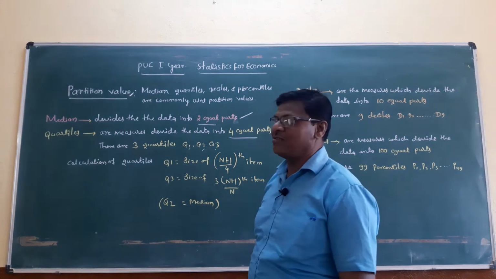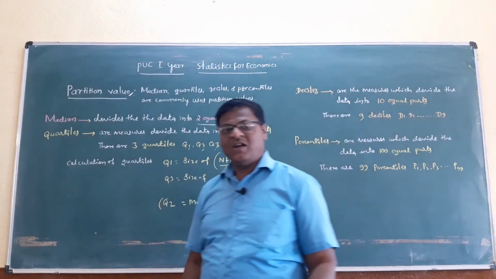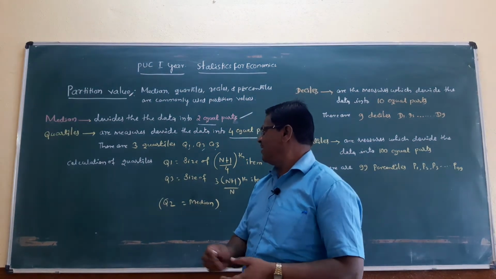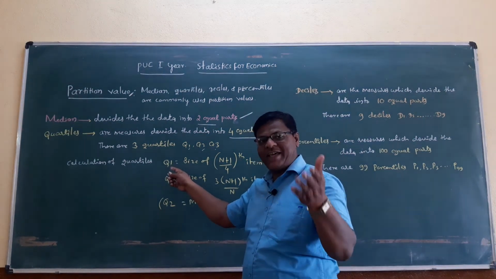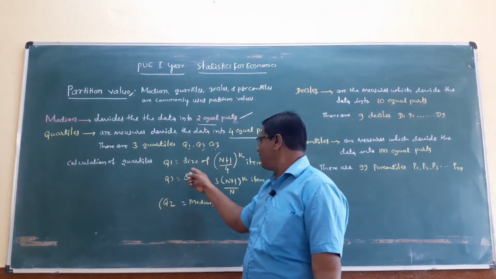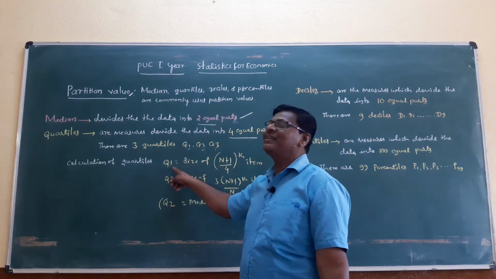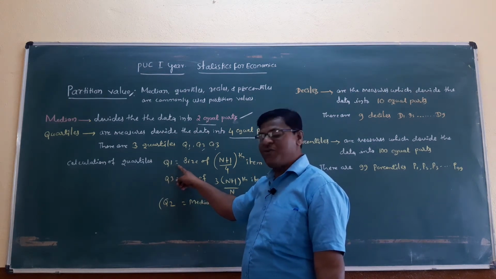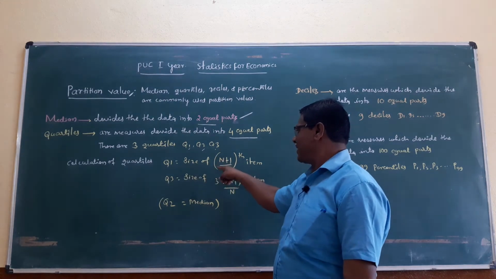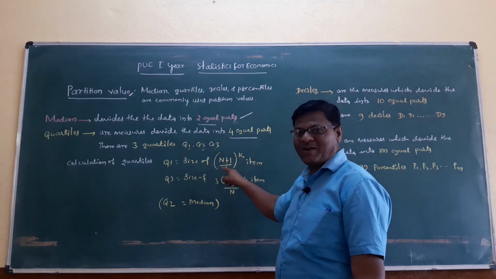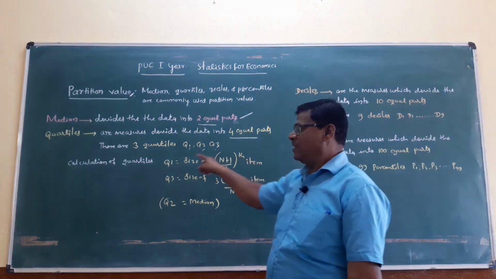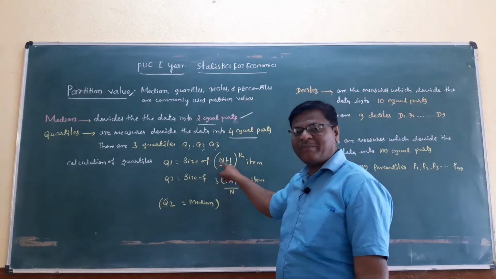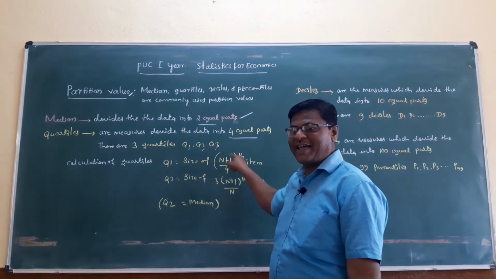And how to calculate the quartiles? You have to calculate the quartiles with the formula. Q1 is equal to size of (n plus 1) divided by 4th item.